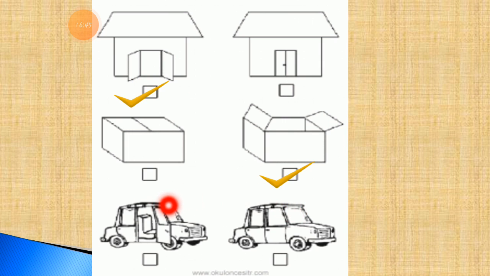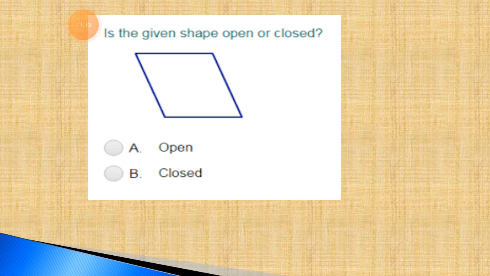Now two cars are there. In this car, the door of the car is open, and here the door of the car is closed. Whenever the door of the car is open, you can sit in or come out, right? But whenever the door is closed, you cannot come out or go in. So here is the best example for open and closed things, shapes and paths. So you will understand these things better.